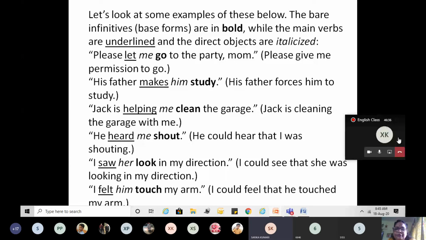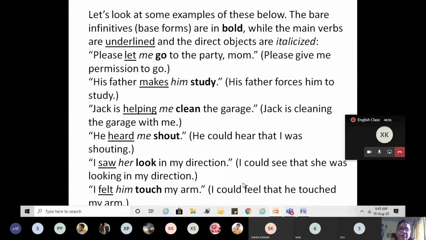He heard me shout. He could hear that I was shouting. He saw her look in my direction. I could see that she was looking in my direction. I felt him touch my arm. I could feel that he touched my arm. Very good. Now you understood this?